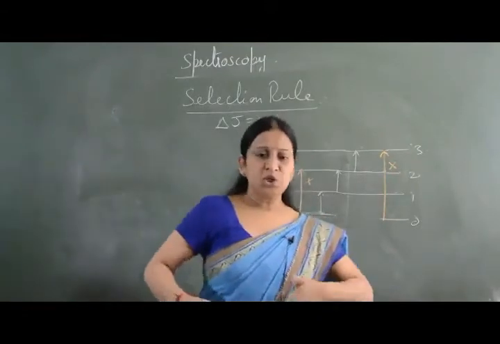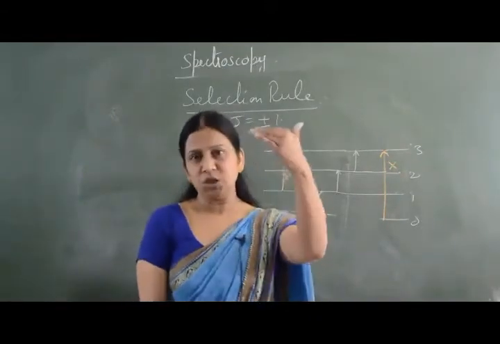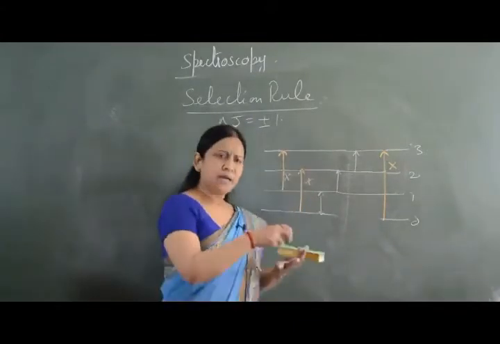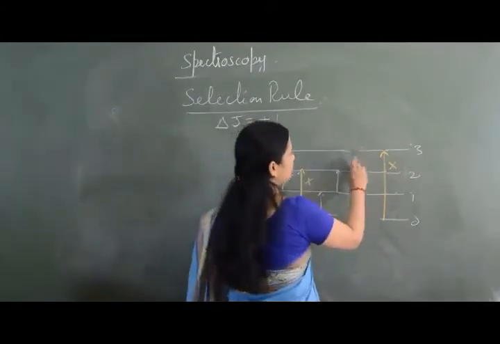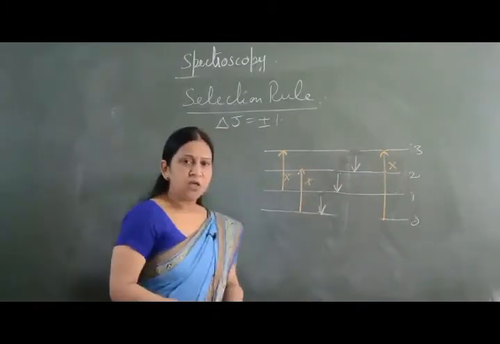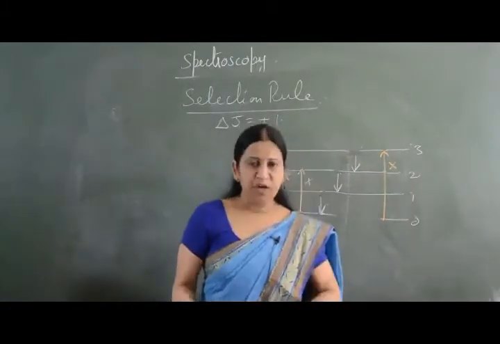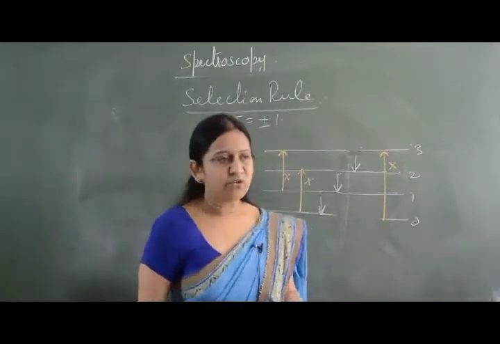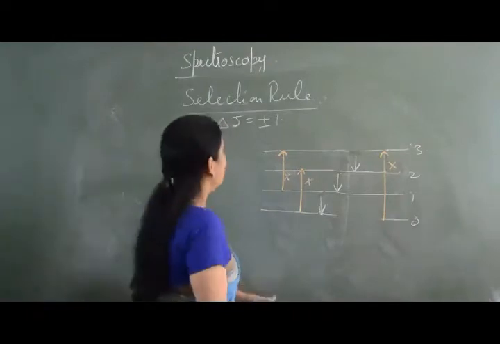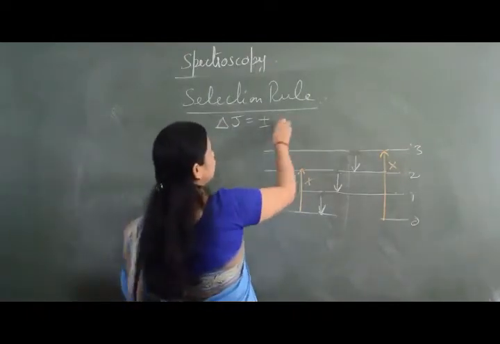That means the change is going to take place one energy level up, and this is absorption. If the arrow is downwards, this is emission spectra. But we are going to concentrate on absorption spectra.